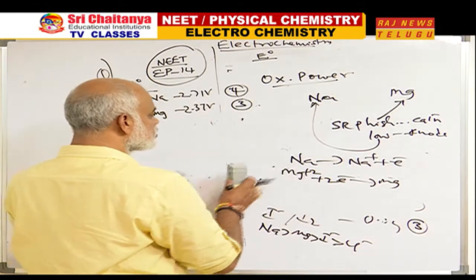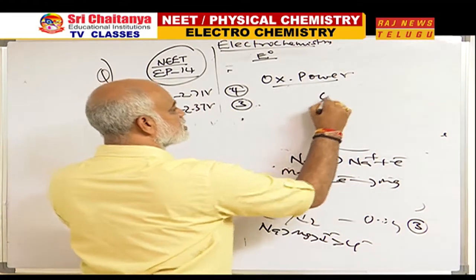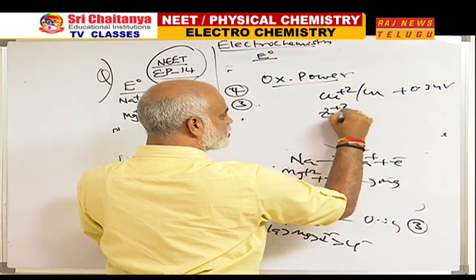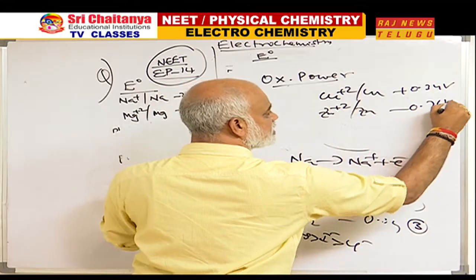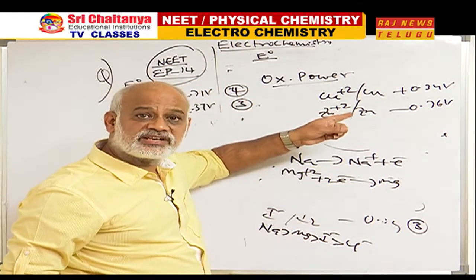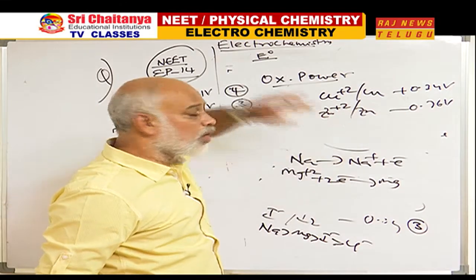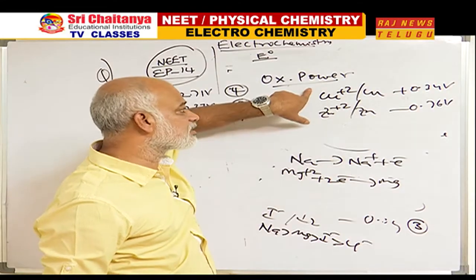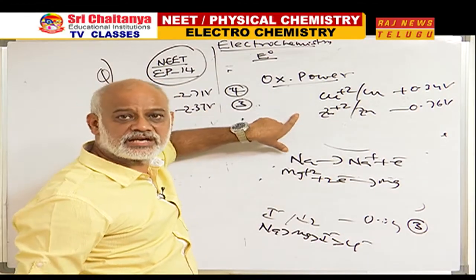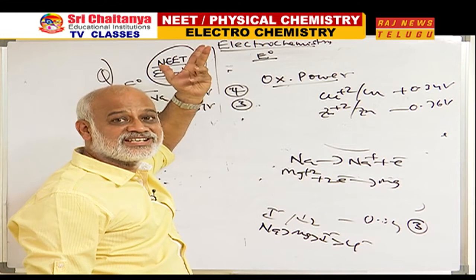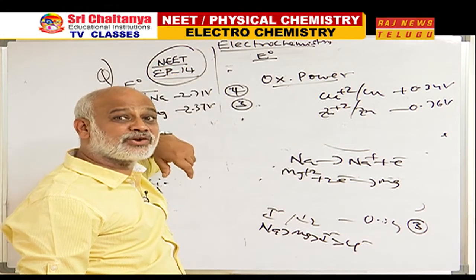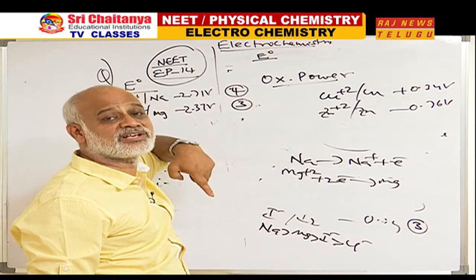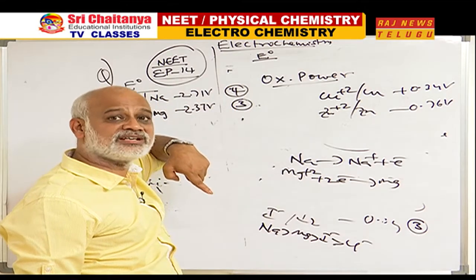Common sense. Suppose I am taking Cu 2 plus/Cu as 0.34 volts, Zn 2 plus/Zn as minus 0.76. You recollect? This is our Daniell cell. Now you see, what is the anode? What is the cathode? Higher SRP, copper, cathode. Lower SRP, zinc, anode. Yes, Zn undergoes oxidation, cupric ion undergoes reduction. That is the importance of this electrochemical series.